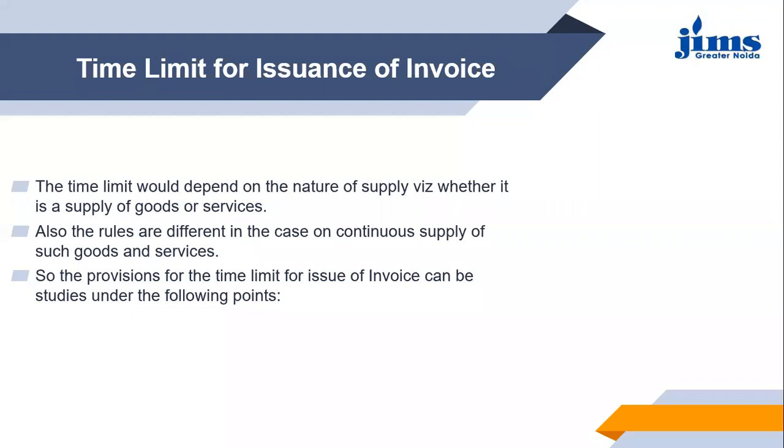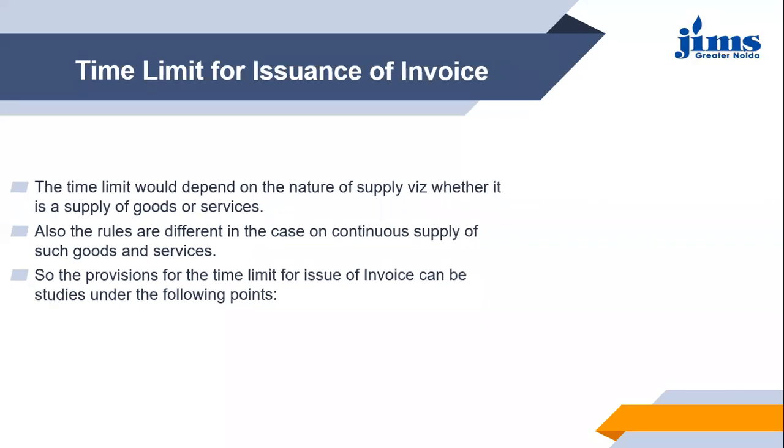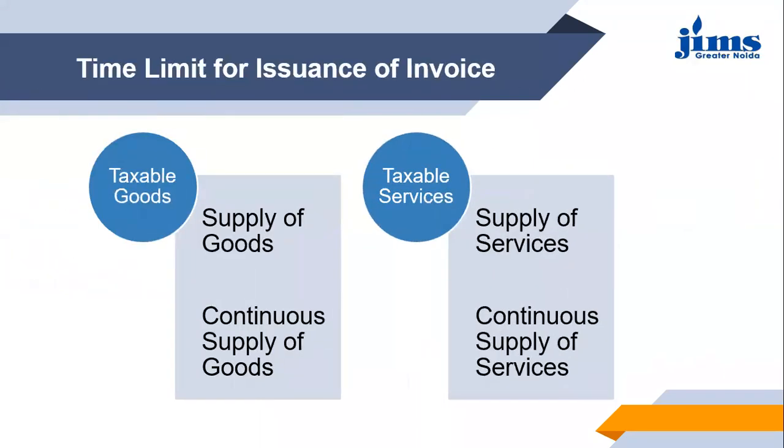Then in the case of goods or services, it will be further bifurcated into two parts. As you can see here, the taxable goods can be further studied under two points. One is supply of goods, that is the normal supply of goods, and next is the continuous supply of goods. What is continuous supply of goods? That we have already discussed in the previous session, so you all know very well what it is. So where taxable goods are involved, you need to assess whether it is a normal supply of goods or a continuous supply of goods.